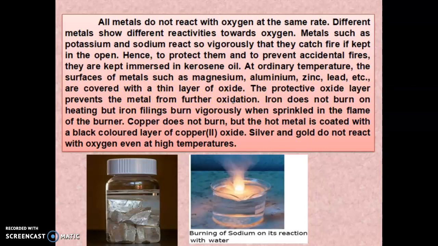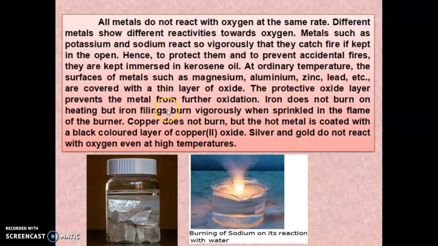Oxidation means corrosion. So here, at ordinary temperature, what happens? The surface of metals such as magnesium, aluminium and zinc will be covered with a thin layer of oxide, to protect from further oxidation.